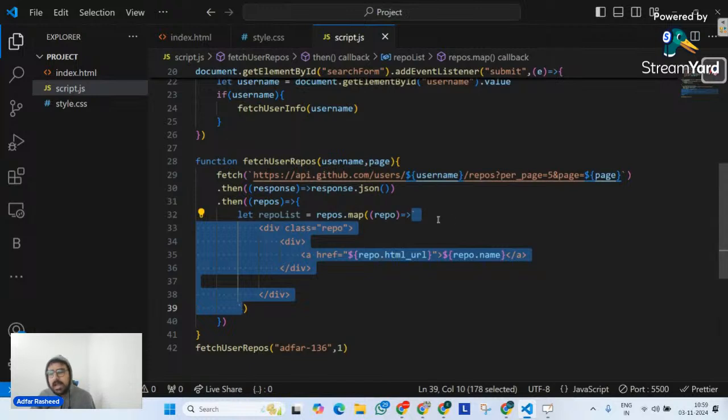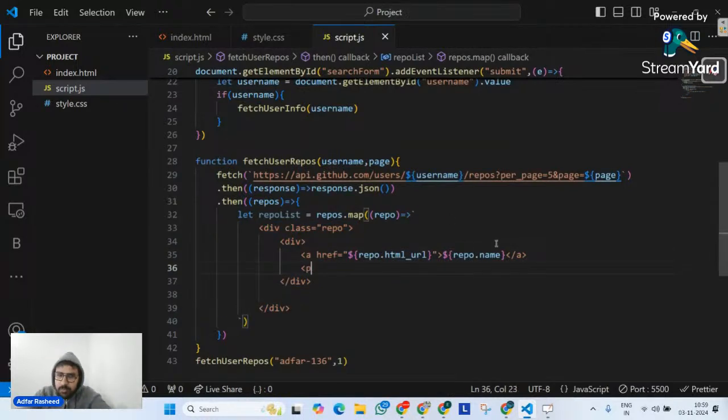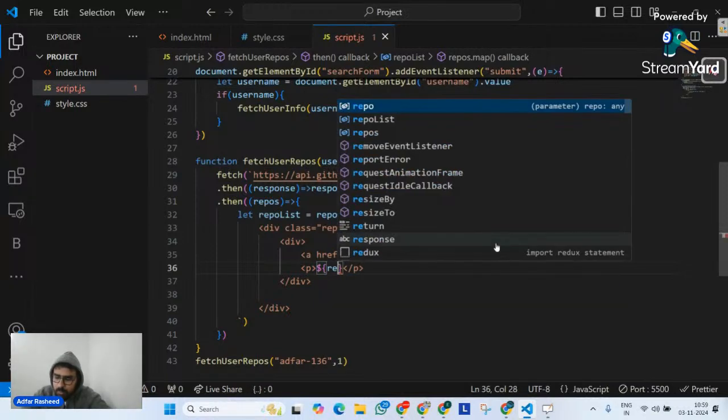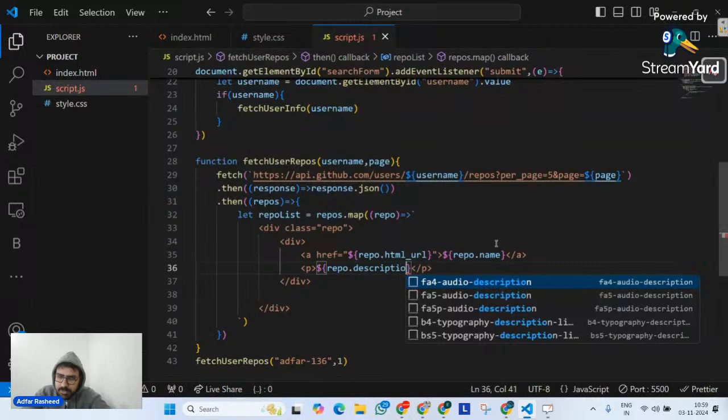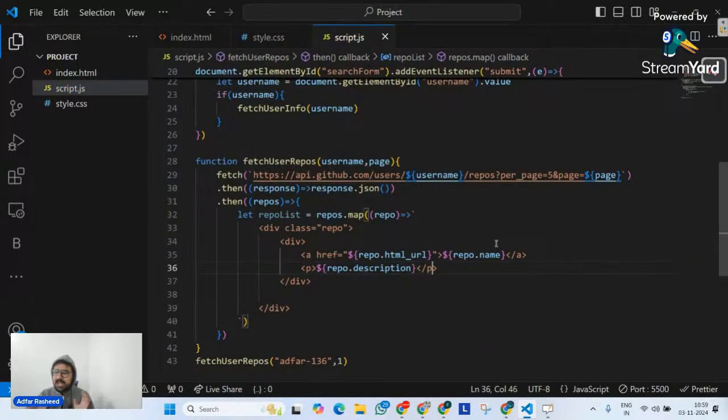Simple as that. And finally, after that, I'm going to put a p tag, and in that p tag I'm going to put my description, which is $repo.description. Done. Do we need anything else? As of now, let's keep only these 2 things. I'm not going to put anything else here. Now let's see what it does. There might be some complexities that we face, because when we implement map and directly tell it to return HTML, there are some issues that we face. So please pay close attention, and I am going to ask you for some solutions.